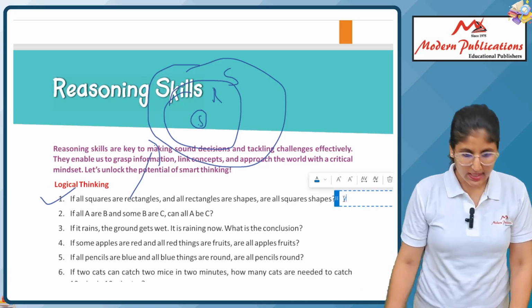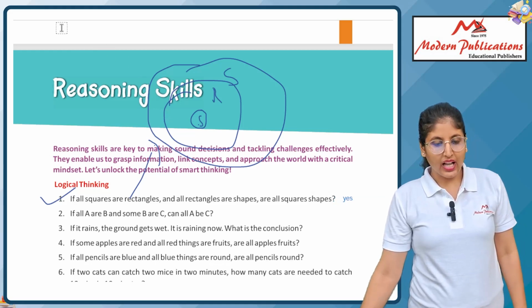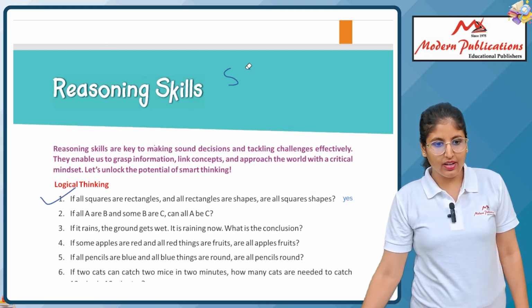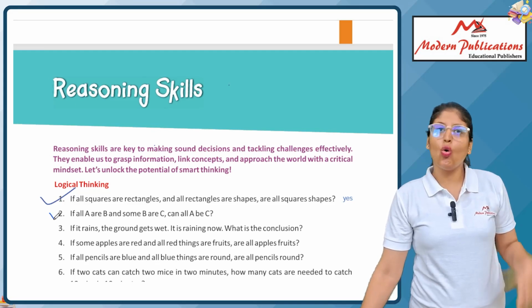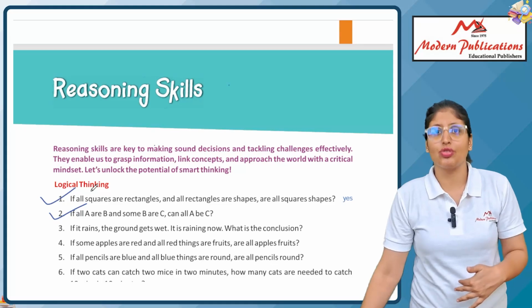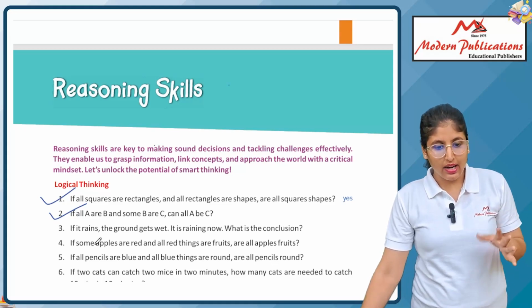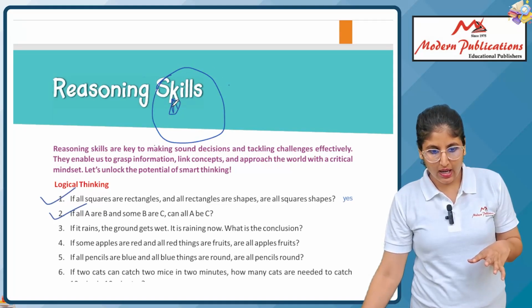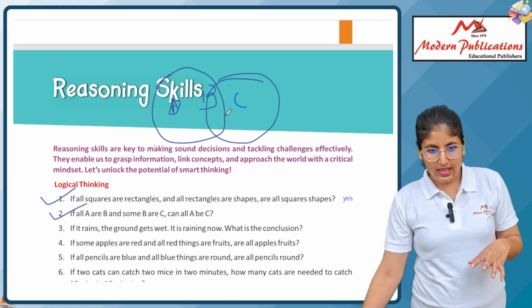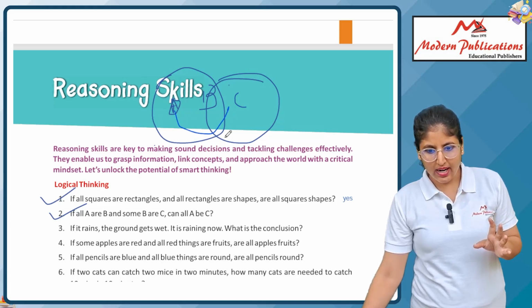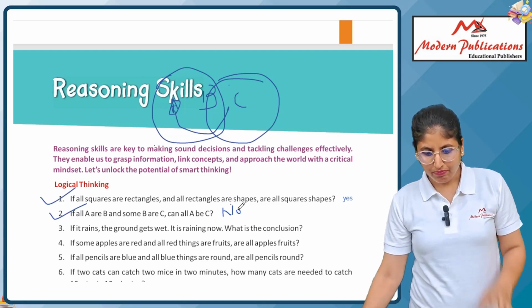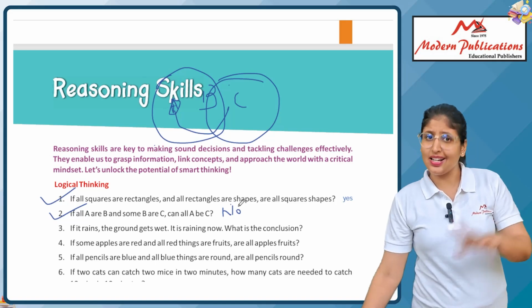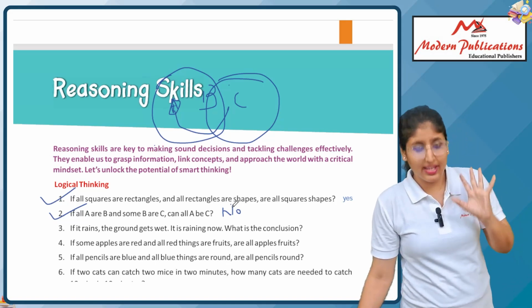Next, my dear learners, I don't have any space, so I will give you homework also in these questions. There are so many questions. If all A are B and some B are C, can all A be C? No, we can't say that. I write no. We can't say all A are C, but we can say all A are B.